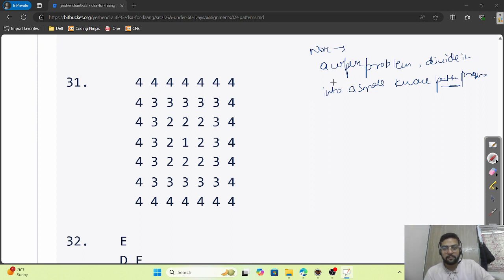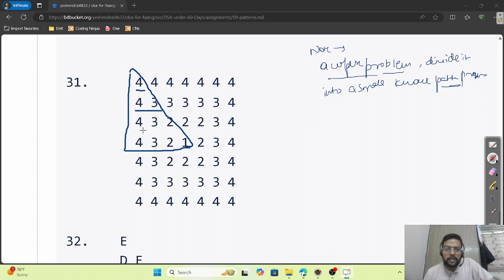So whenever you see a complex problem, just divide that problem into small known patterns. Now what does it mean? See here, this is one pattern which we already solved, or we can easily solve using the trick table.